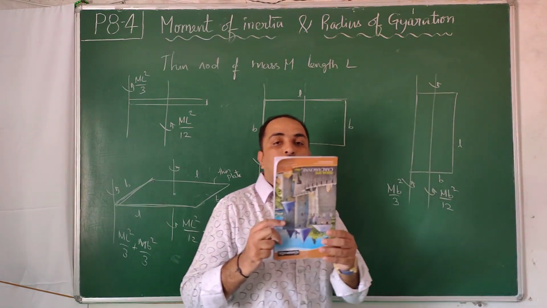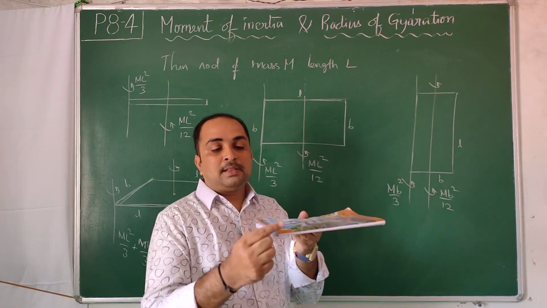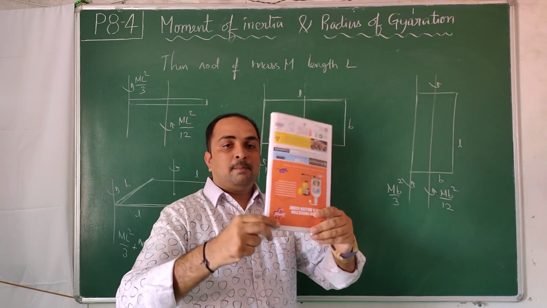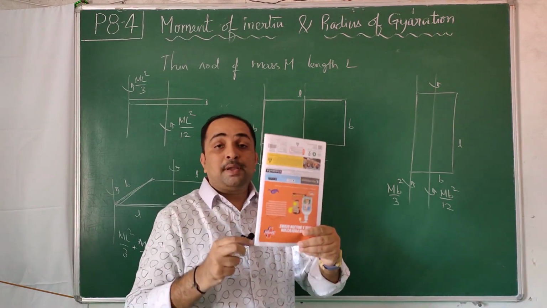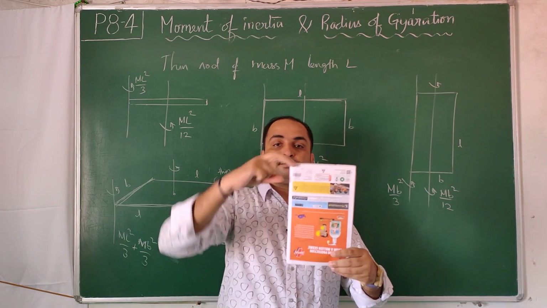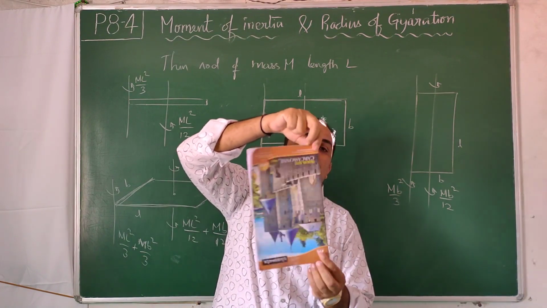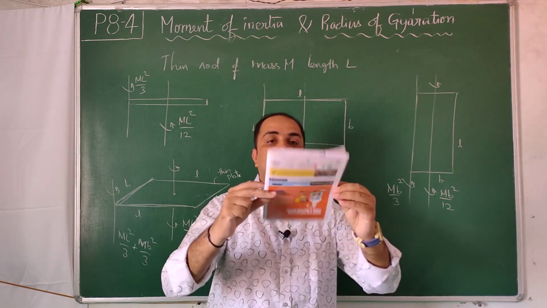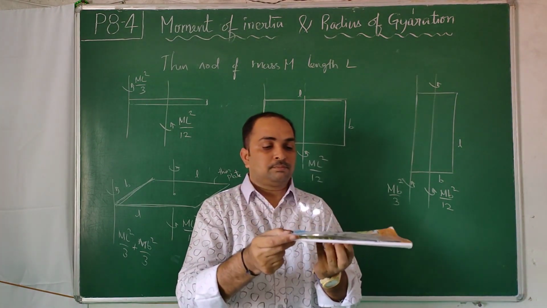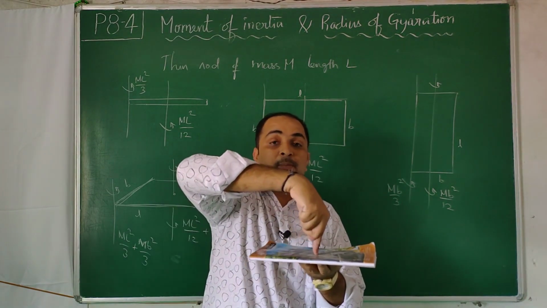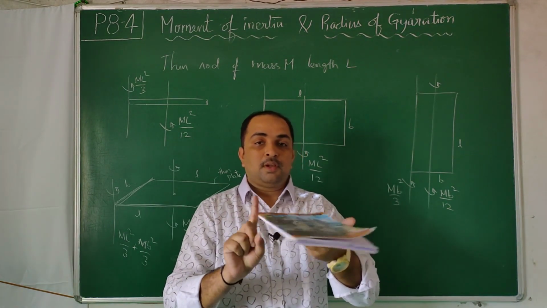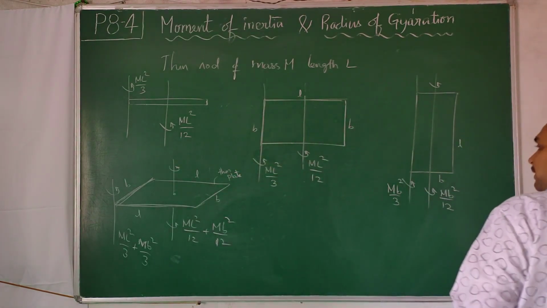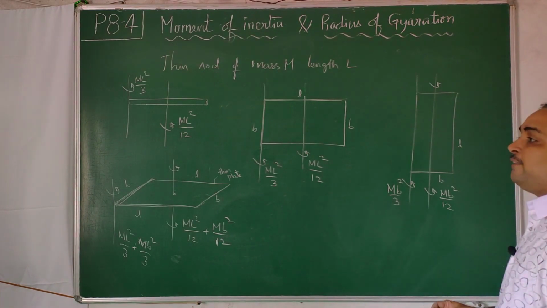Now let us take this into account. The longer one we call length and the shorter one we call breadth. This is rotating parallel to breadth. So ml square by 3, this is mb square by 3, mb square by 12, ml square by 12. ml square by 12, mb square by 12. About this edge, ml square by 3, mb square by 3. If it is at the center, 12 will come. If it is at the end, 3 will come.